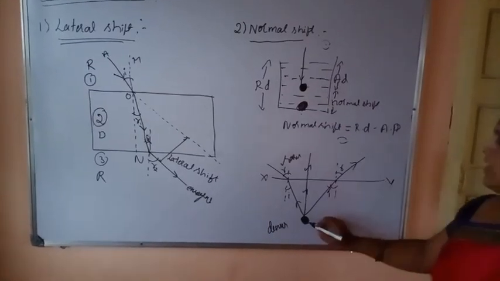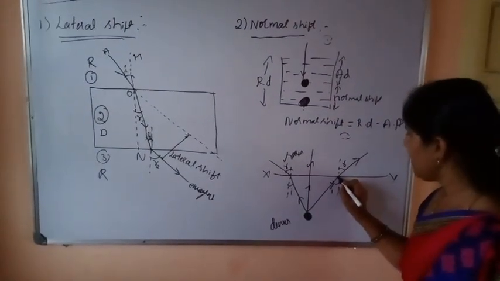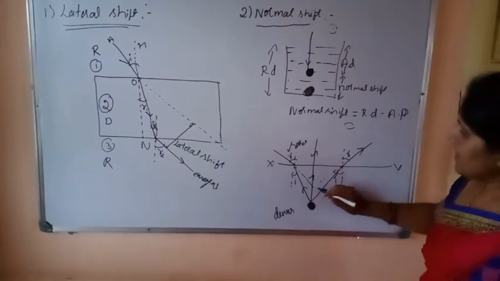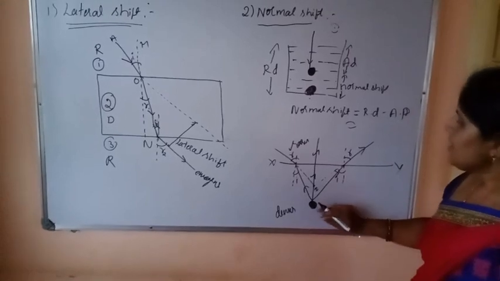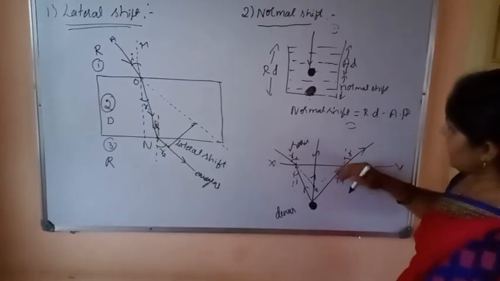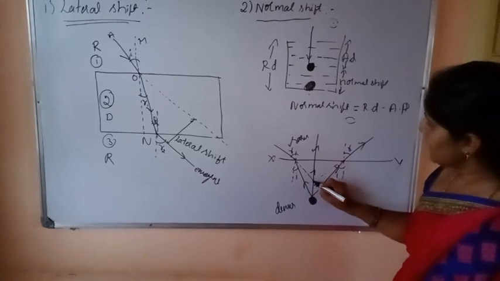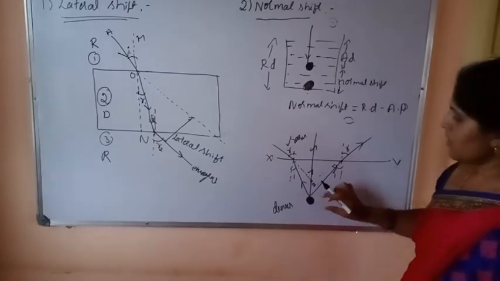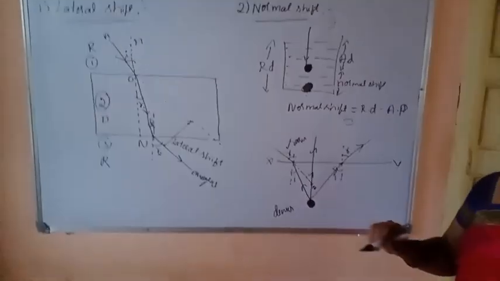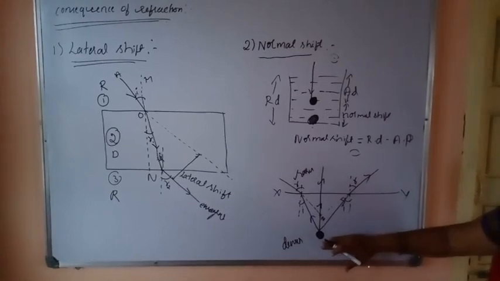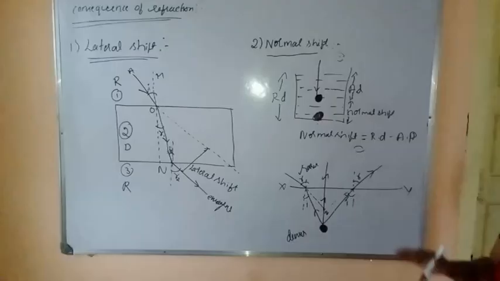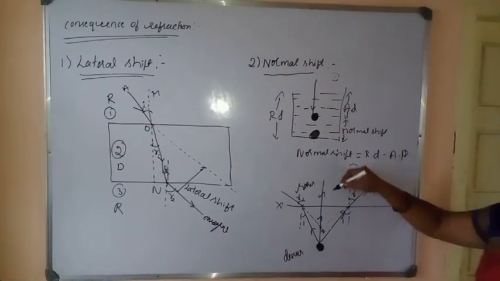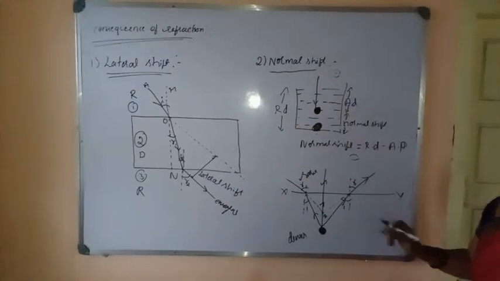When the observer sees this object, it appears to come from this point. This object appears at this position. This is the shifted position. That means the refracted rays, when extended backward, meet at a point, and at this position the object appears. So this is known as normal shift. Normal shift is the apparent change in position of an object kept in one medium when it is viewed normally through another medium.